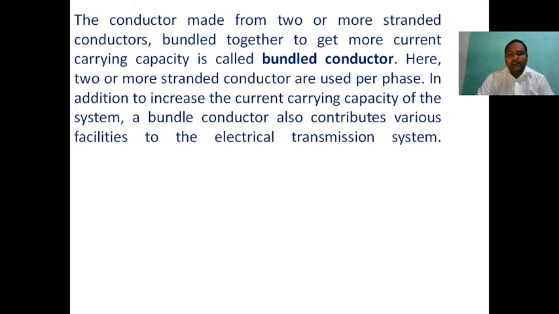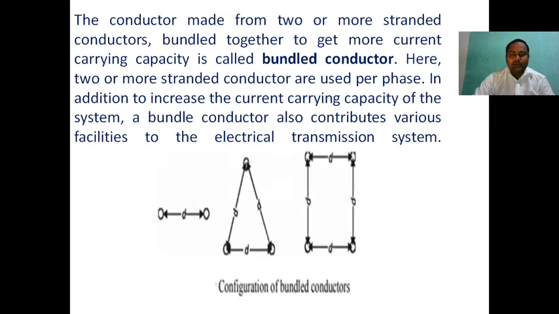So how are the bundled conductors arranged? Please see the diagram of bundled conductors. In the first diagram there are two subconductors treated as a single phase conductor. The distance between the two conductors is d. In this diagram there are three subconductors, all having equal distance d. The three subconductors are all treated as a single phase conductor.